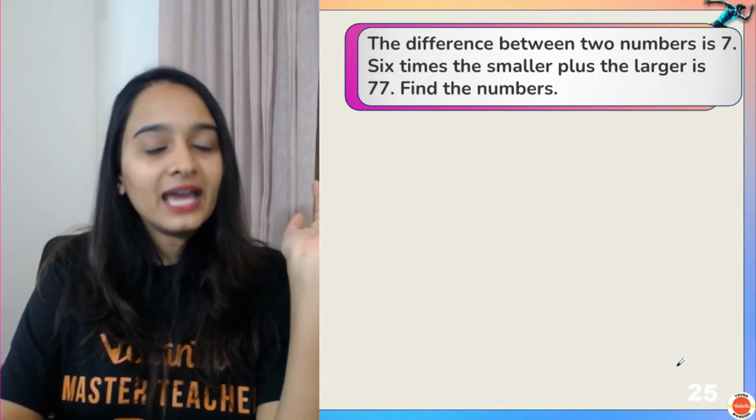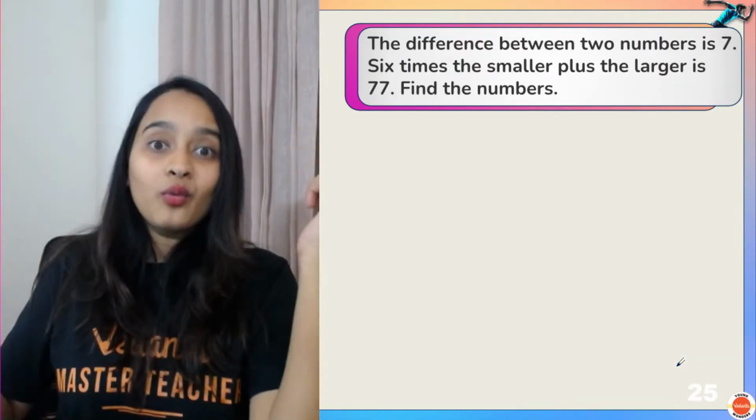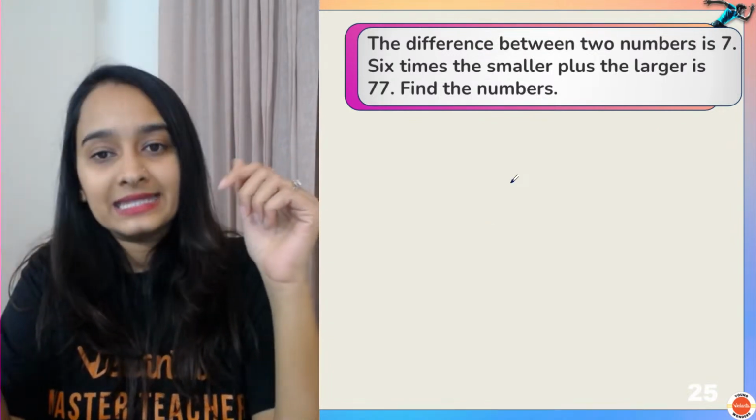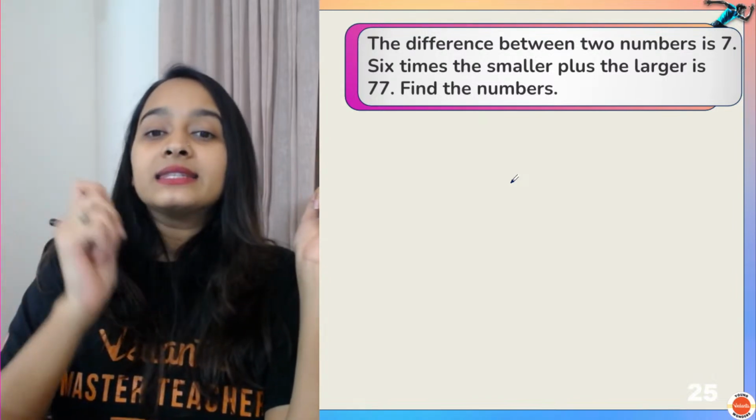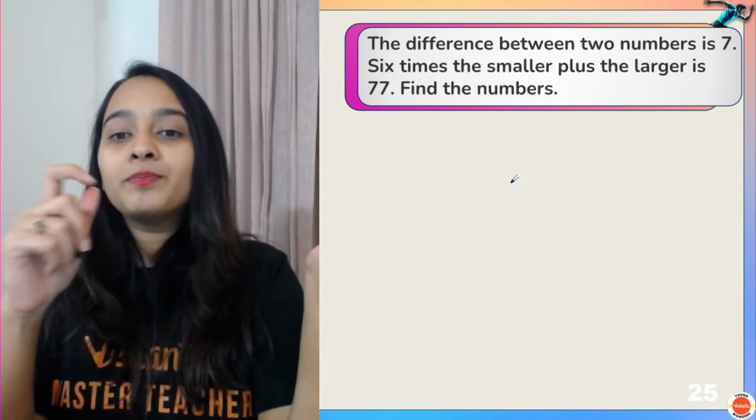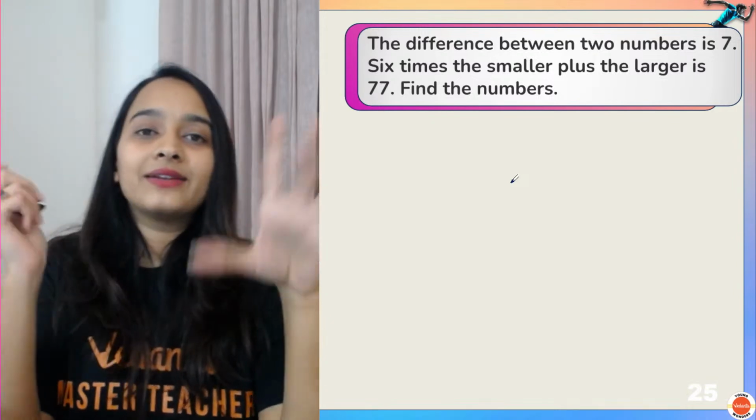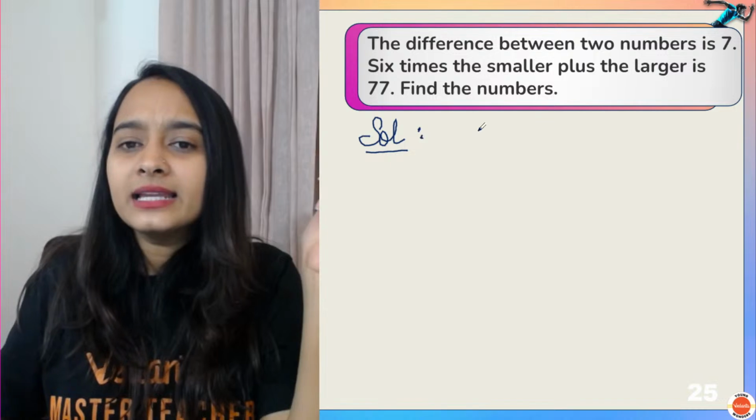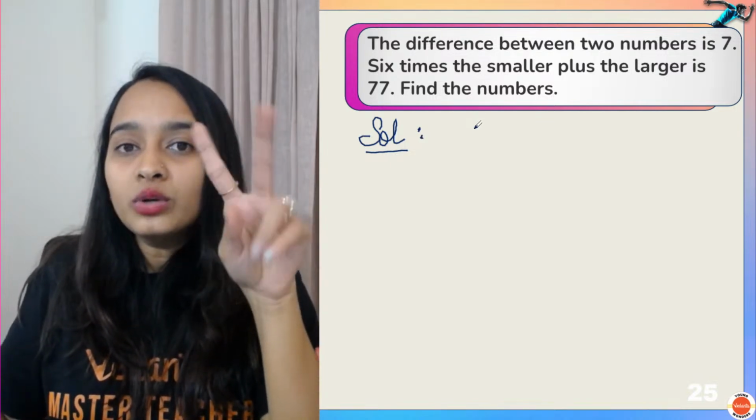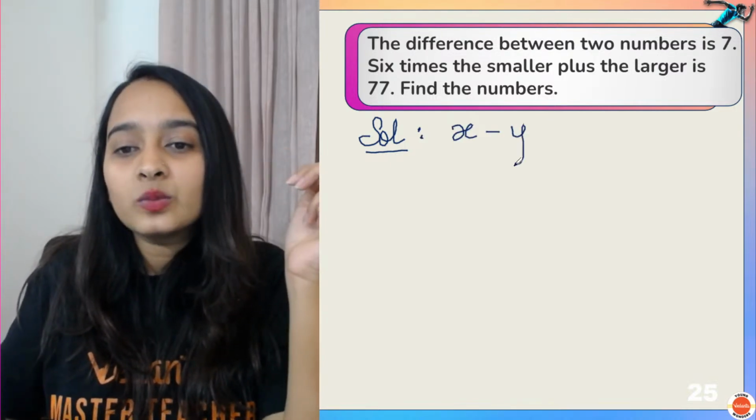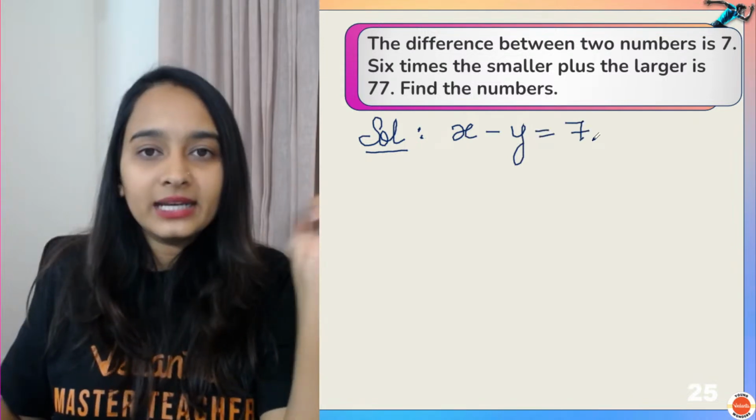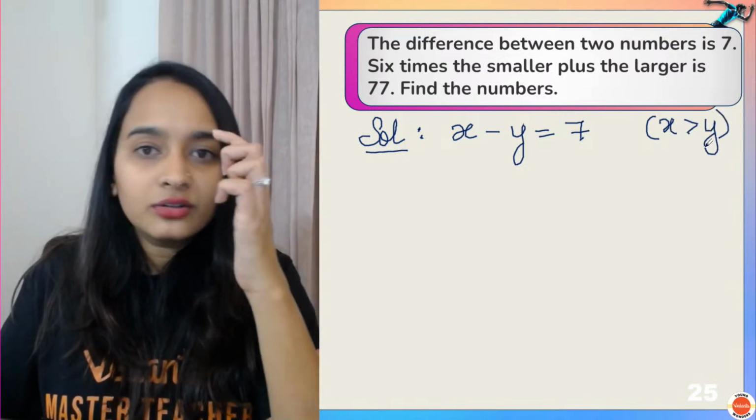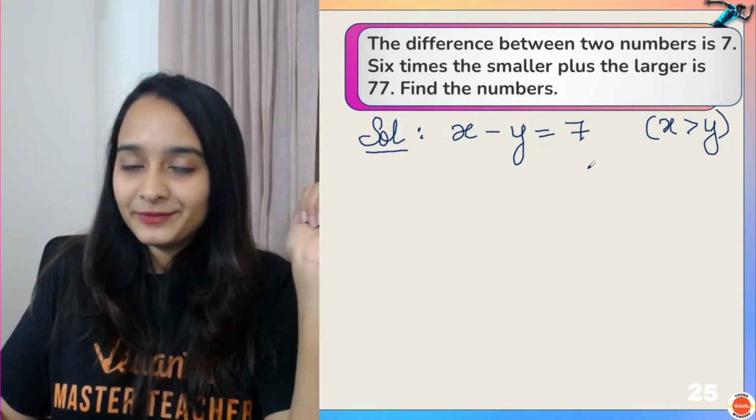Okay? Very nice. Now let us solve few word problems. The difference between two numbers is 7. 6 times the smaller number plus the larger number is 77. Find the numbers. Now, what are they telling? That the difference between two numbers, matlab x minus y is 7. That's what they're telling. So clearly, x is greater than y here. Only then you will be getting plus 7 here, right?